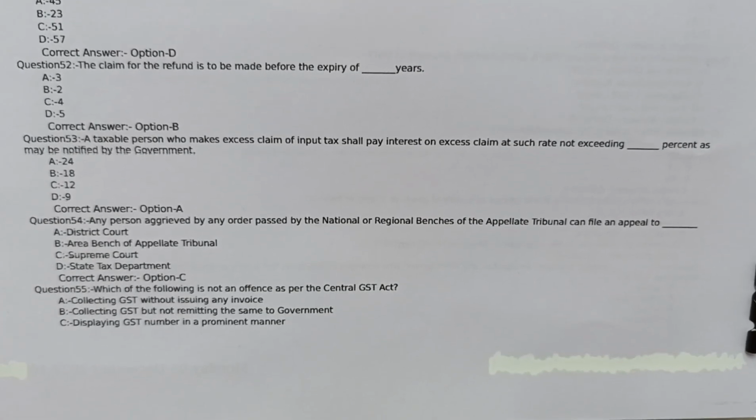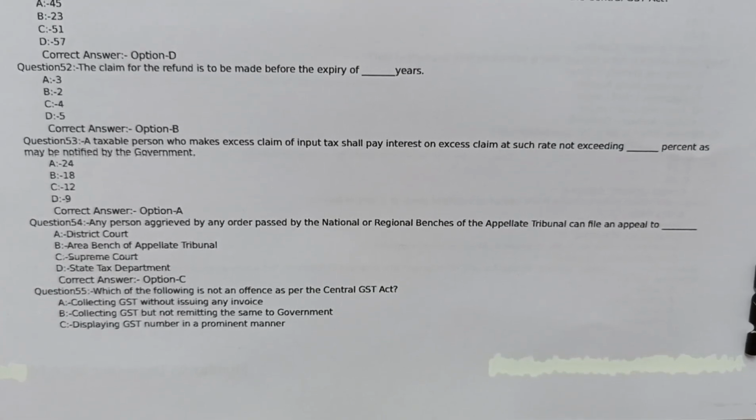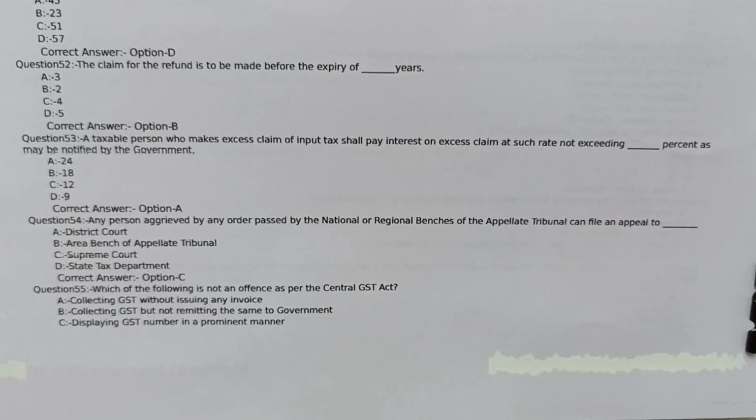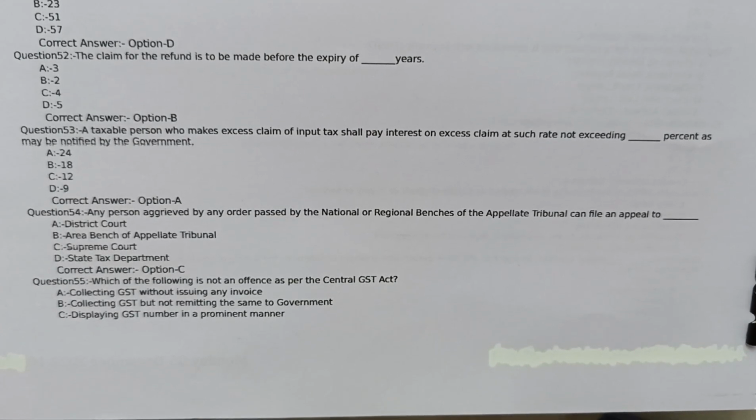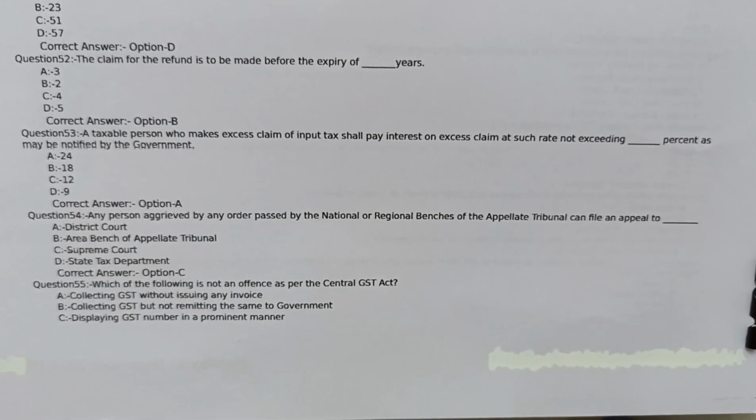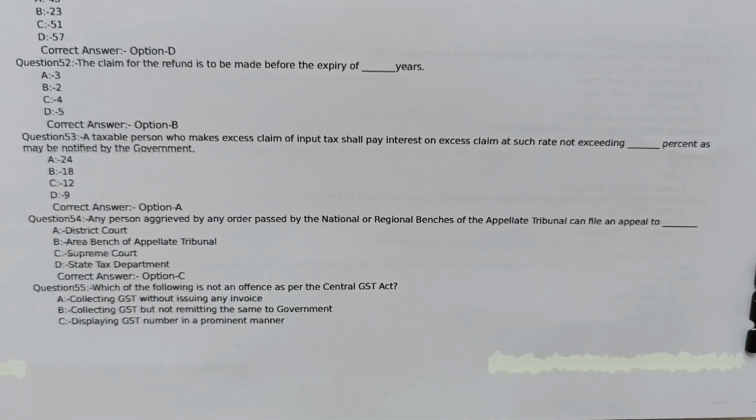Question number 55. Which of the following is not an offence as per the Central GST Act? Option A collecting GST without issuing any invoice. Option B collecting GST but not remitting the same to government.